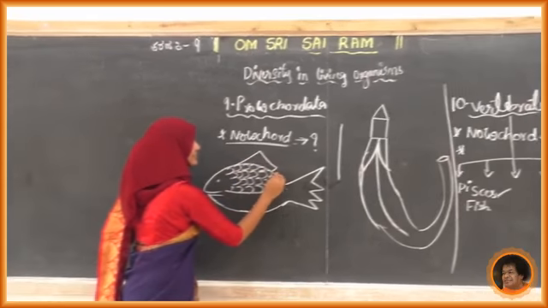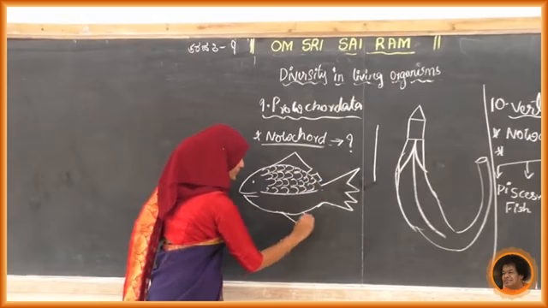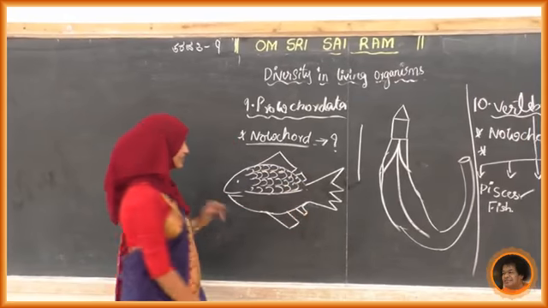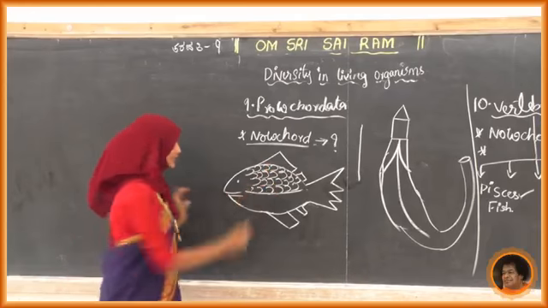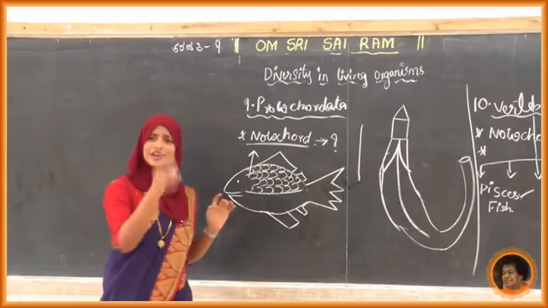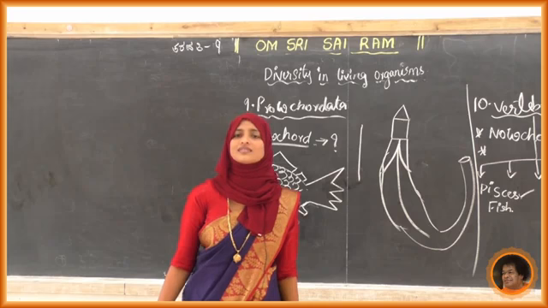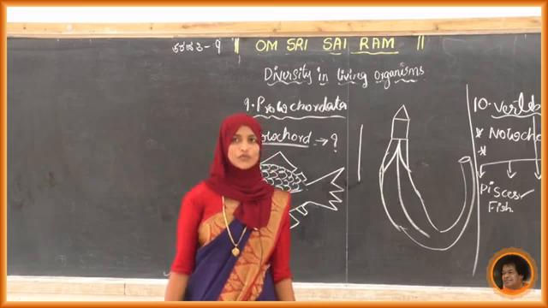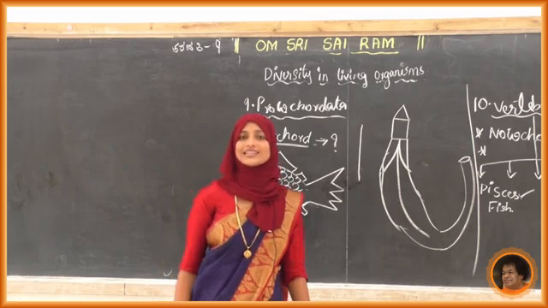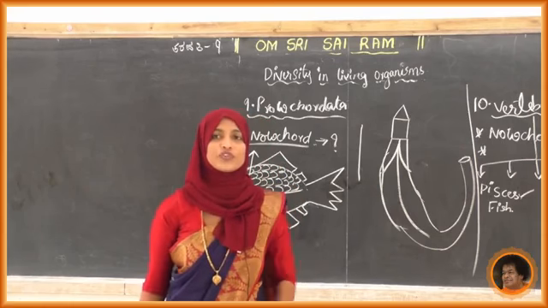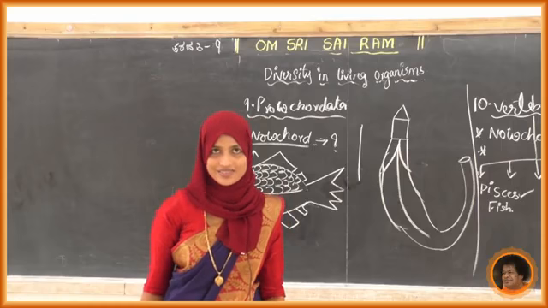Plates are there in the fishes. These are the plates or else scales. They have a very important role in these fishes. So these scales and plates are present only in fishes, or else in pisces.